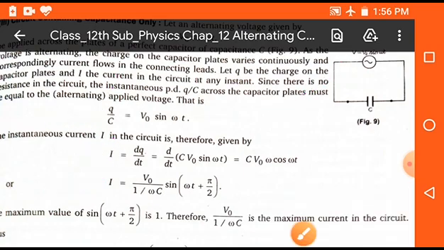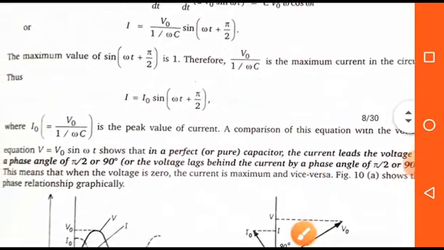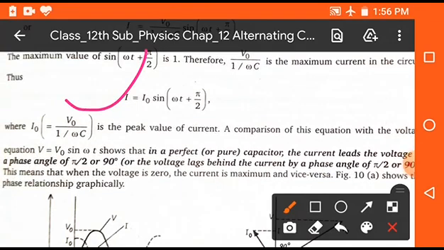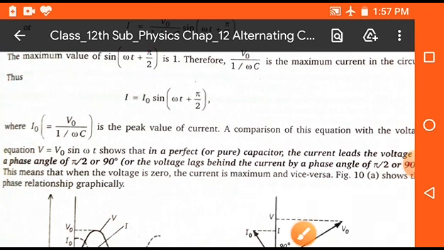plus pi by 2. Now finally on solving we get the general equation of alternating current for the circuit containing only capacitance. It will be I is equal to I naught sin omega t plus pi by 2. So we see here in the case of capacitance only, the current leads by angle pi by 2 with voltage. So you have to learn, in the case of capacitance current is lead by angle pi by 2, and in the case of inductance only the current is lag by angle pi by 2 with the voltage.